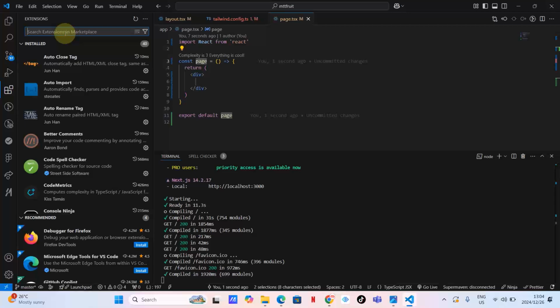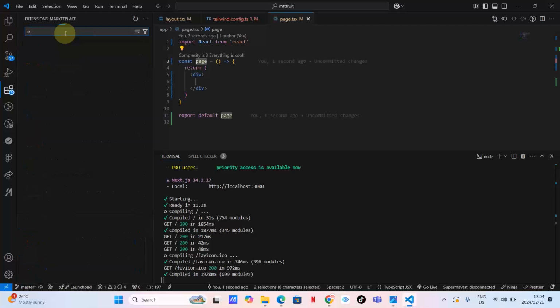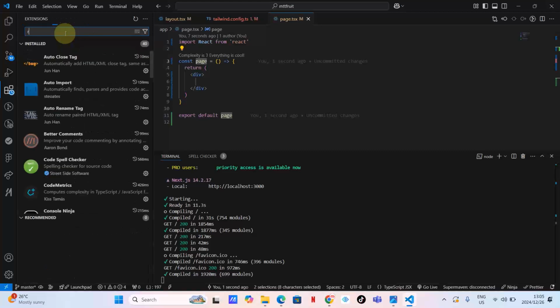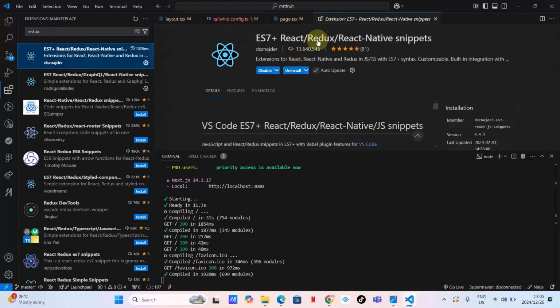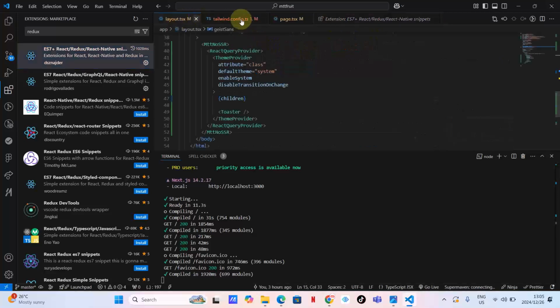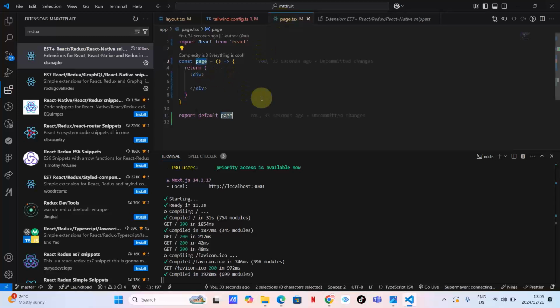It's ES7 React Redux. Here is the extension. If you want those code snippets, you can install this extension so that you can quickly create these pages. Let's save this and see what will happen.